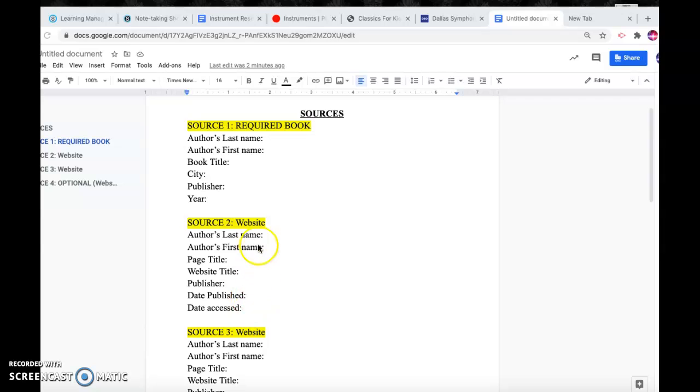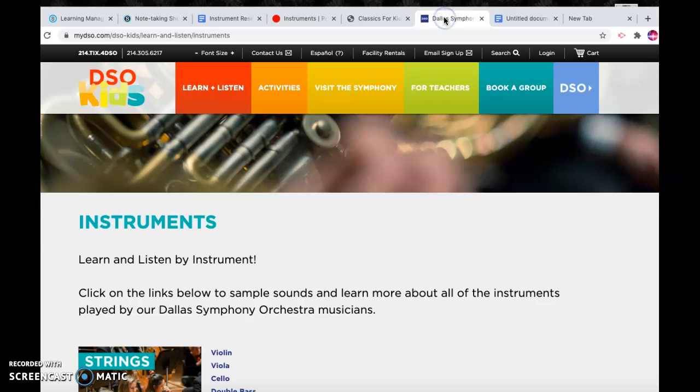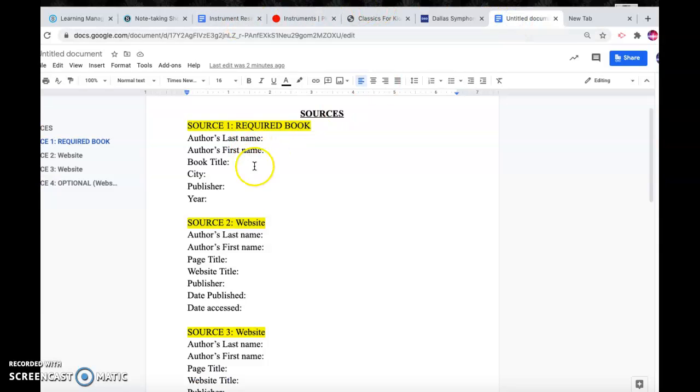We're going to do the websites and I'll help you fill out the information. So I'm going to start with the first website that I've listed as a credible source. So here it is, Dallas Symphony Orchestra. All right. So when we look at our sources, we need to have an author's last name, first name, page title, website title, publisher, date published, and date accessed. So we're going to take a look at Dallas Symphony Orchestra.